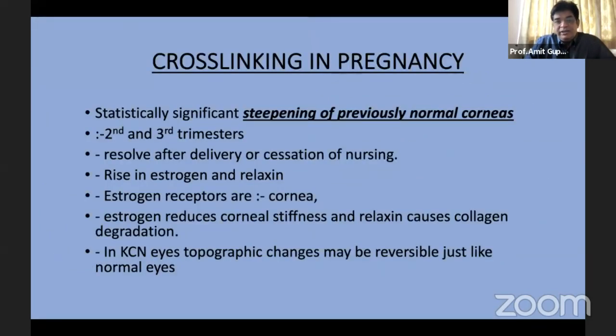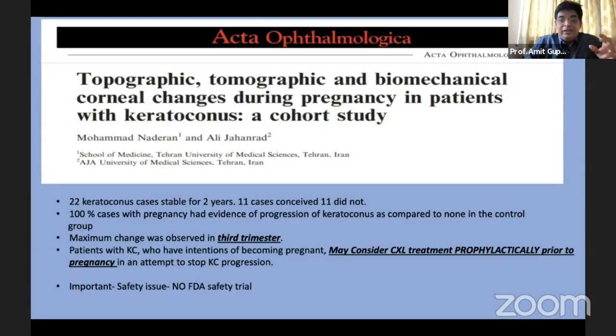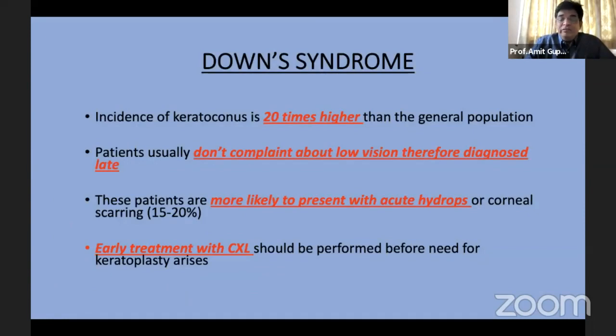Also, cross-linking in pregnancy. There have been studies which have shown that especially in the 3rd trimester, there's a major chance that the patient is going to progress. And then it becomes very difficult at that stage to do a cross-linking for so many reasons. So we may consider counseling these patients that they should undergo cross-linking before they become pregnant, because there's a huge chance that they're going to progress. Patients with Down syndrome, we know they have a very high likelihood of having acute keratoconus, and early treatment is difficult because it has to be performed under GA, and often prolonged GA, it takes up to 1 hour. So all these things have to be considered when we are taking up these patients.